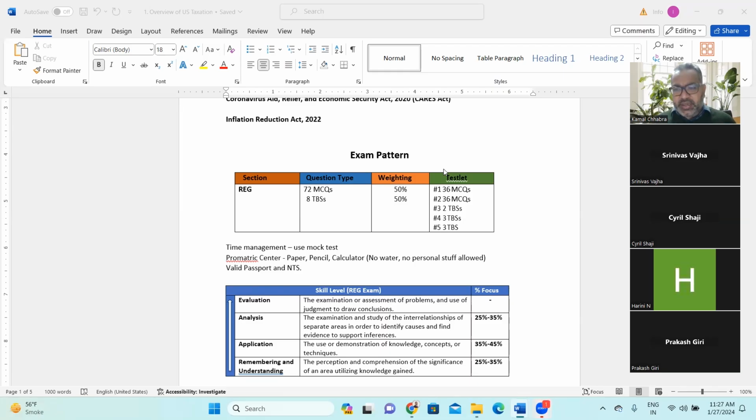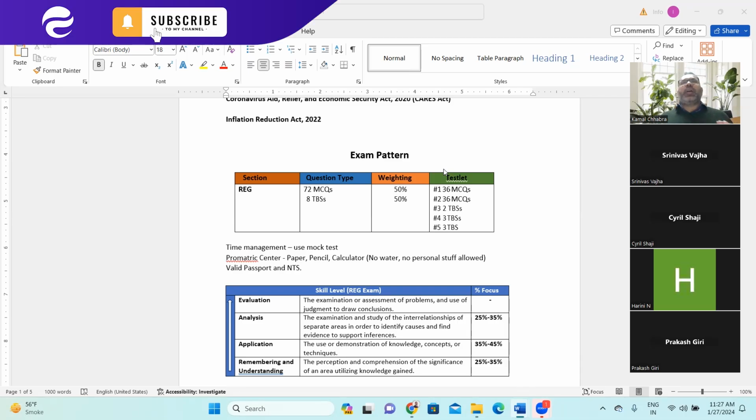If your first testlet, which you have submitted with these 36 questions, has gone really well, if you have scored really well in the first testlet, then the second testlet you can expect would be coming difficult. If the second testlet is coming difficult, that means you can expect your first testlet has gone really well, to be very honest.